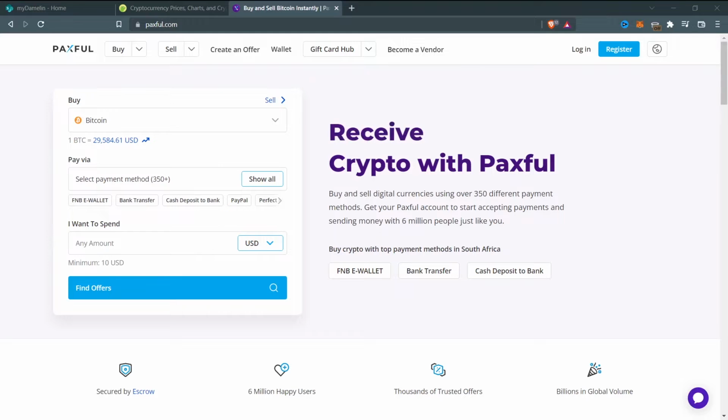So basically Paxful is a peer-to-peer market which allows cryptocurrency buyers and sellers to trade directly. Paxful has almost 350 different payment methods, and the most common one is bank transfer. But a problem comes if you have a customer in a foreign country who wants to buy Bitcoin from you using bank transfer, and you cannot get paid because you don't have a bank account in that foreign country, right? So in this video I'm going to show you how you can get paid using bank transfer everywhere in the world, dominate peer-to-peer markets and get more arbitrage opportunities. So without further ado, let's jump right into the video.